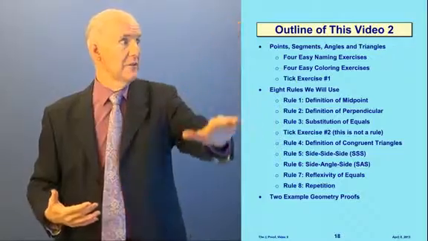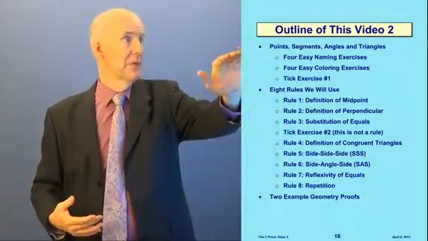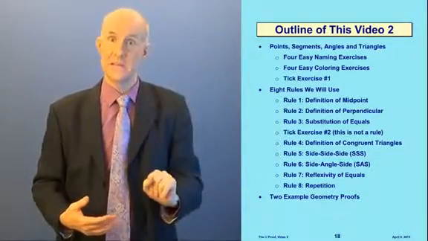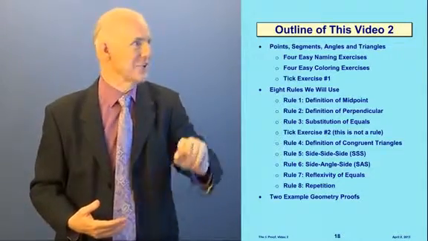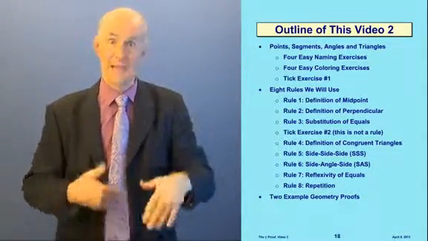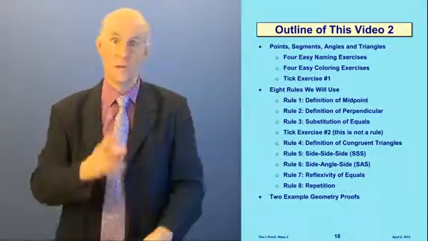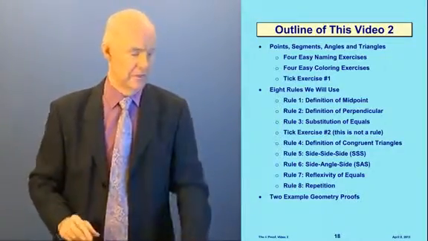So here's an outline of this video. Let's go over the main bullet points. The first one is points, segments, lines, angles, and triangles. The next bullet is the 8 rules that we're going to use. And the last one is we're going to do 2 example proofs in this video.